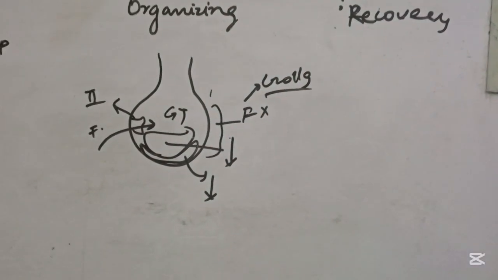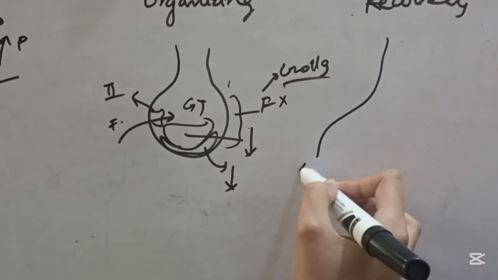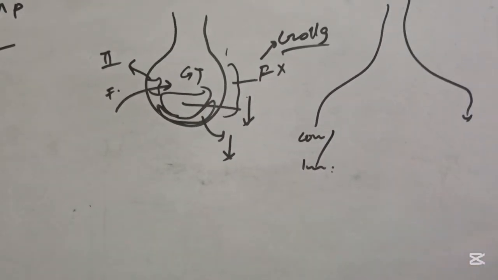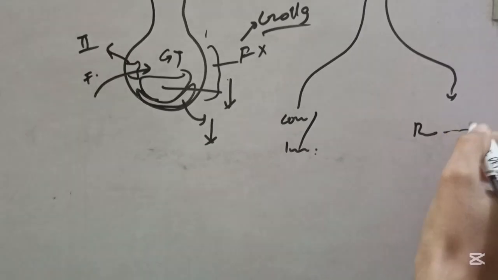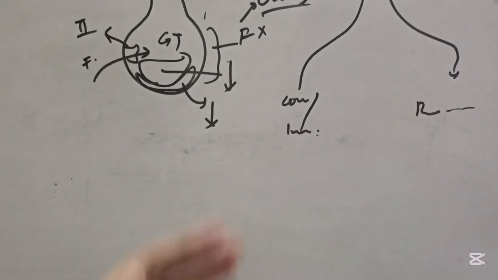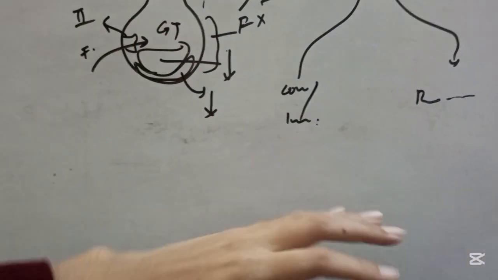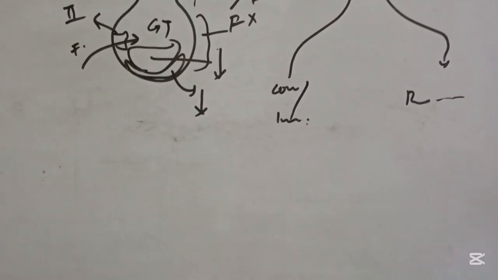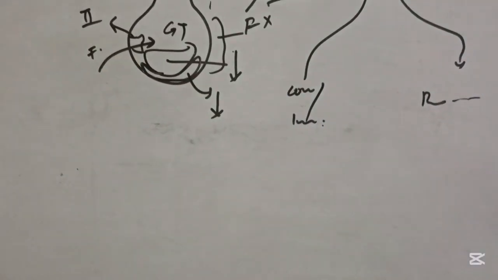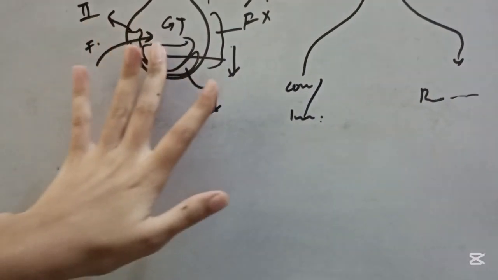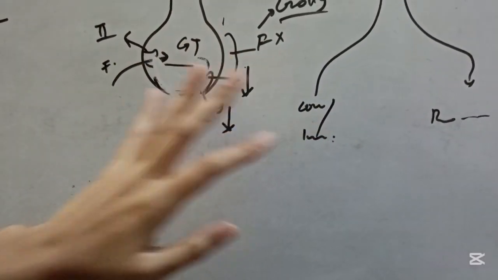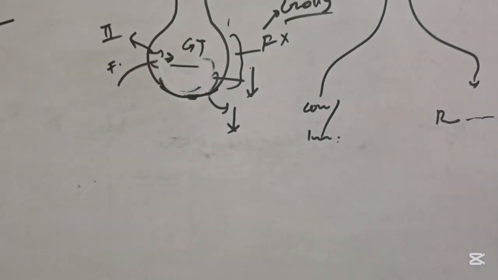And next we have the recovery phase, and there may be complete recovery or there may be incomplete recovery, and there can be chronic disease, like restrictive lung diseases, that can occur because the collagen that is formed here is going to increase in number, and that will lead to permanent interstitial fibrosis. And when there is a complete recovery, then this is going to be removed from here, and we have the lining completely repaired.